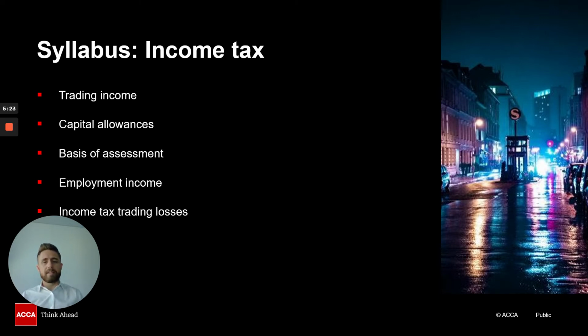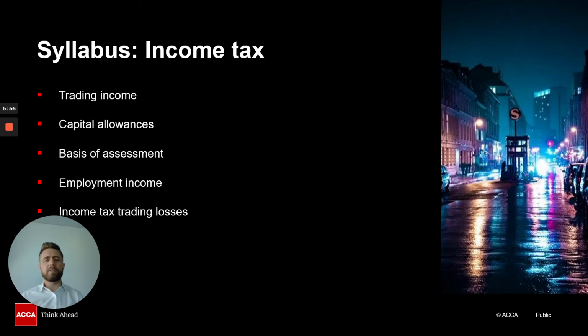Trading income is income generated by a sole trader, and that is them trading, working for themselves, calculating a profit, and that is obviously from income minus their expenses. Now, trading income has to be calculated by first taking a net profit. So what you have is the financial reporting team. The financial reporting team, they will obviously prepare the financial statements, and then the tax department take over and calculate the taxes that need to be paid.